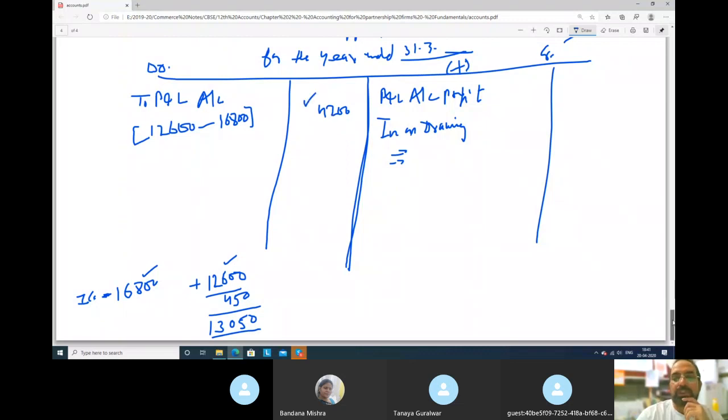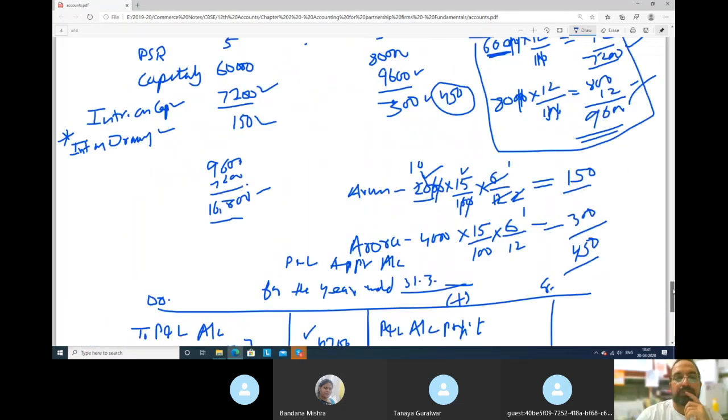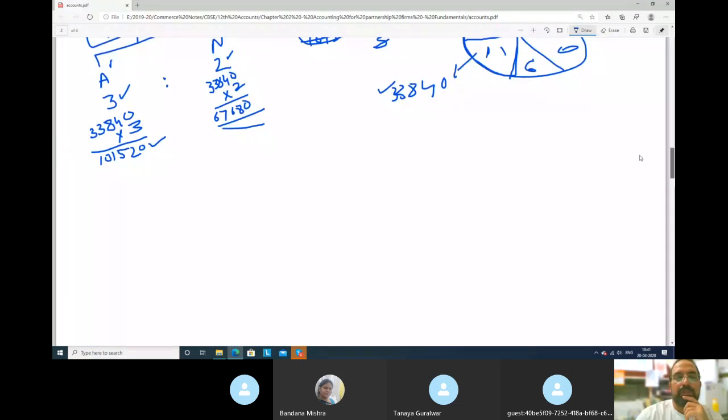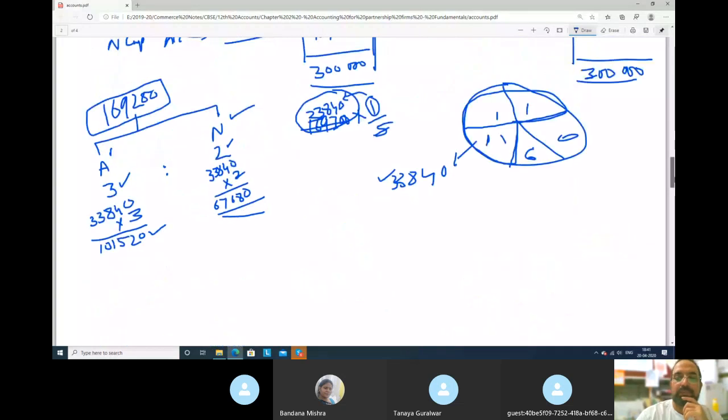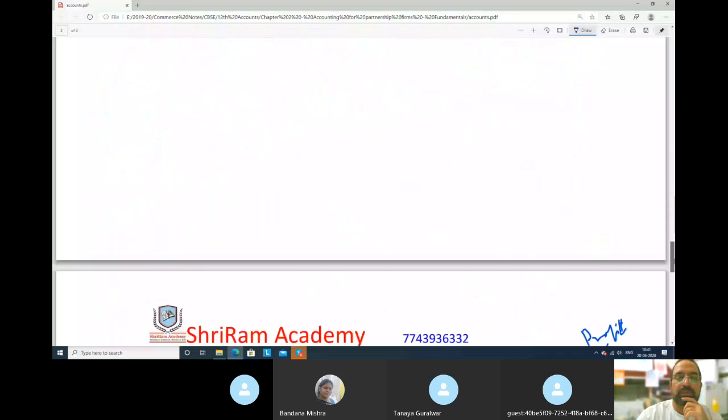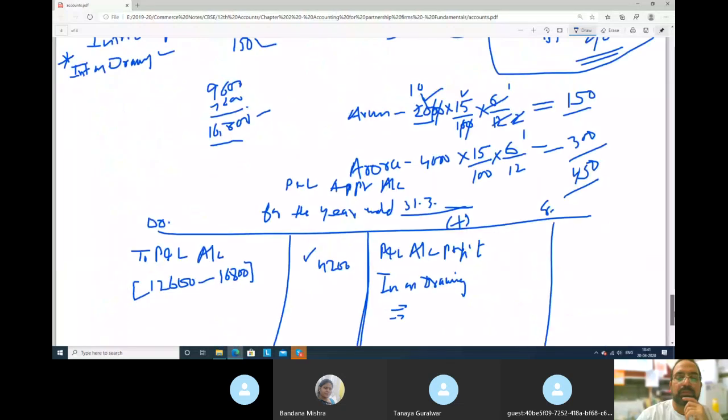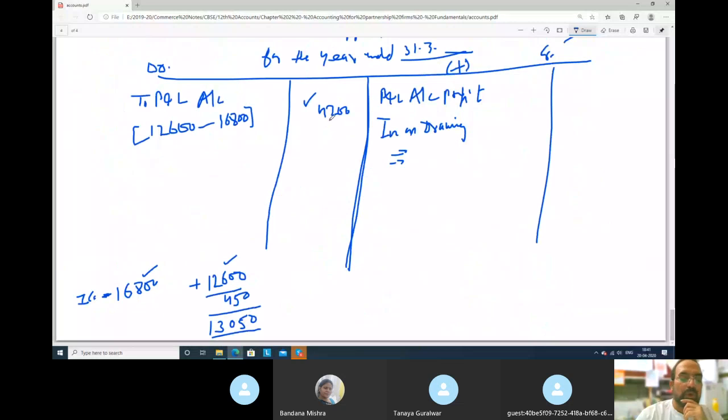Like in previous questions, see guys here. Like in previous questions, there was profit, so they shared. In this question, there is a loss which they have to share. So 4,200 is total here, negative balance, but net profit amount we will not take here now. Not required because we have taken already here net profit 12,600 deducted. So we will not take here.